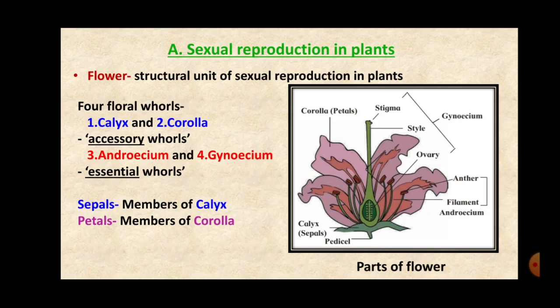Now, pedicel is the stalk-like structure with the help of which the flower is attached to the stem. Okay, so this is called pedicel. So this is the structure of the flower and the 4 whorls of the flower.